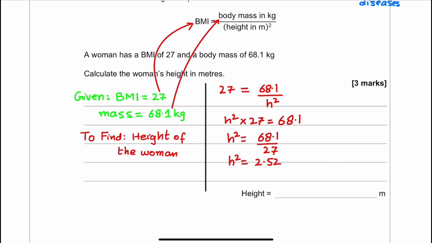Most of the students leave the answer up to here. It is an incomplete answer. We need to find the height. Therefore, the students need to take the square root of both sides. The height is equal to, after taking the square root, 1.59 meters.